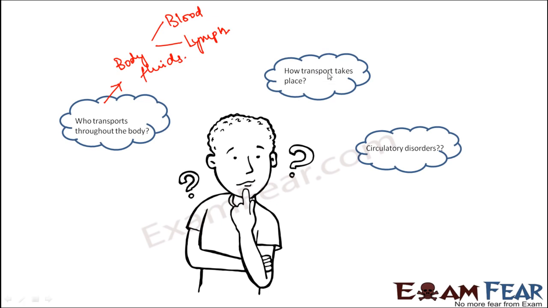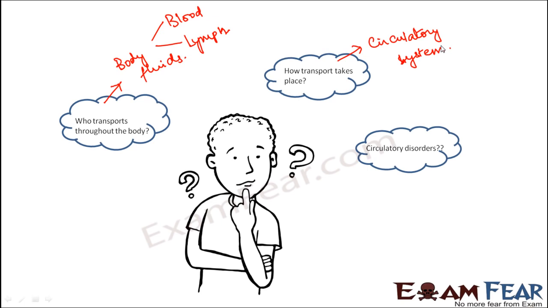Now how blood actually carries the substances from one part to another, or how lymph carries them. So that is what we will talk about in the circulatory system, that who regulates the transport of substances, who tells blood what to carry in which direction and when to carry them. For example, if you talk about the fresh blood which is present in our body. Now inside our body, both fresh blood as well as foul blood are present. So fresh blood is something which is rich in oxygen and all the nutrients, and foul blood is something which is rich in carbon dioxide, which is to be thrown out of the body, as well as other waste materials.